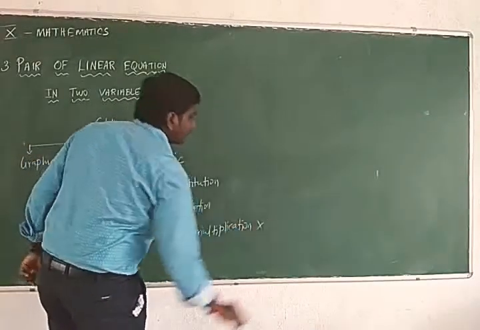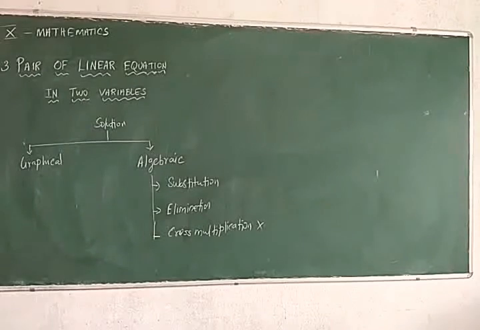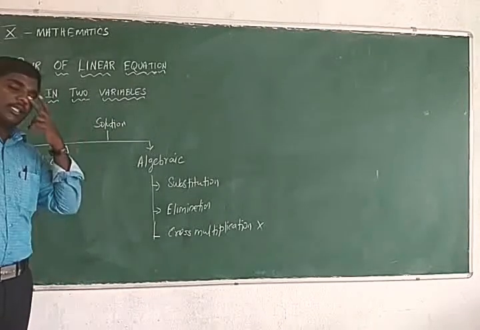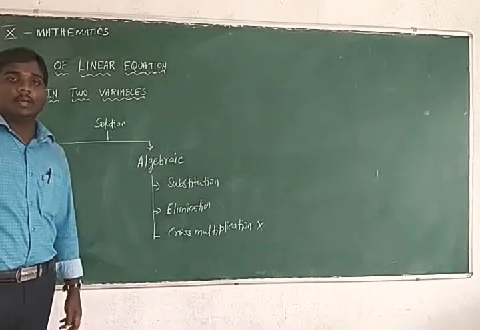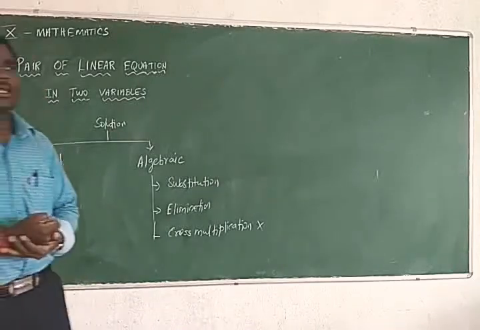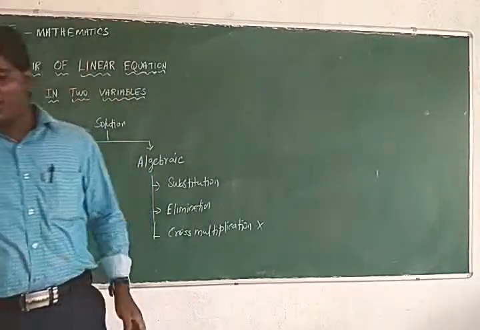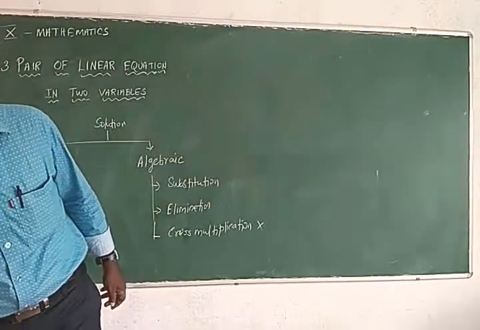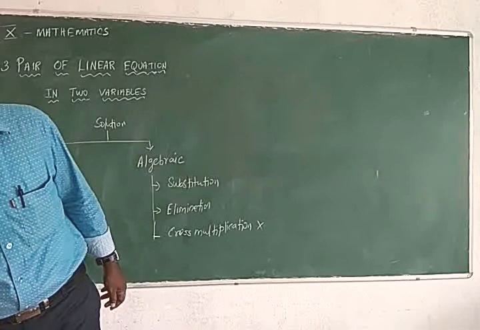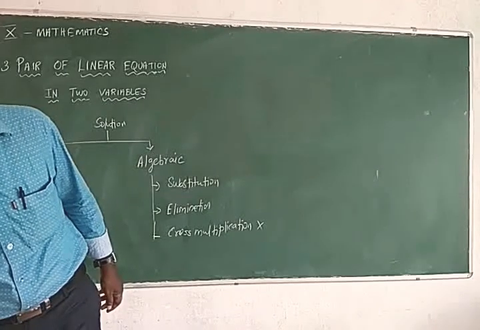Now, the cross multiplication method is not for this academic year. Cross multiplication is deleted for this academic year, only this academic year, 2021. Right. In the graphical method, first we want to find what the conditions for the solution are. In this chapter, a board problem is there.